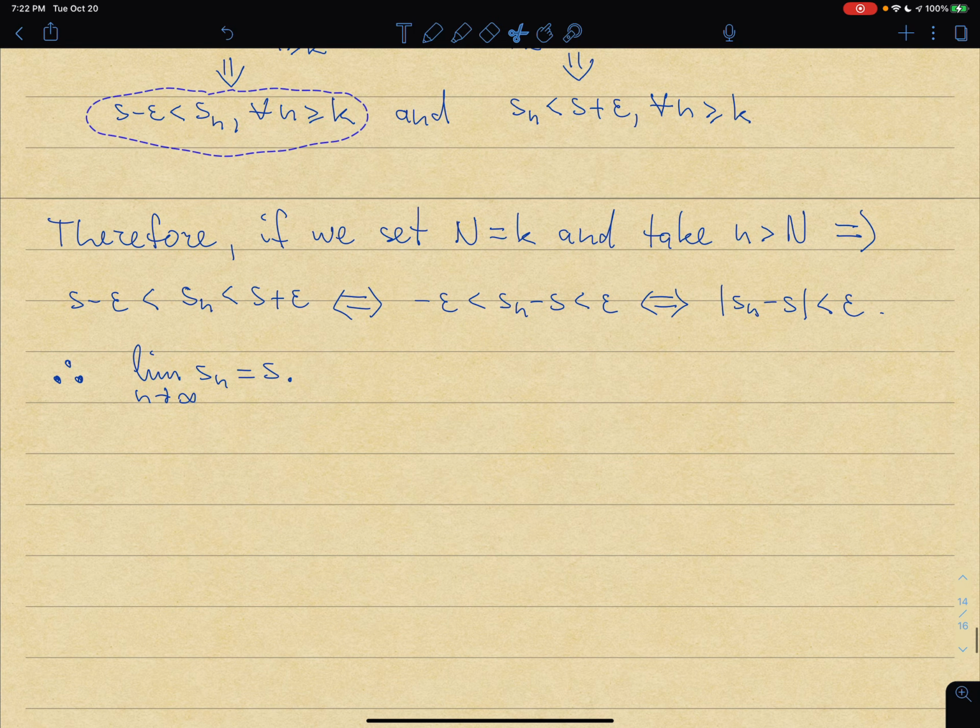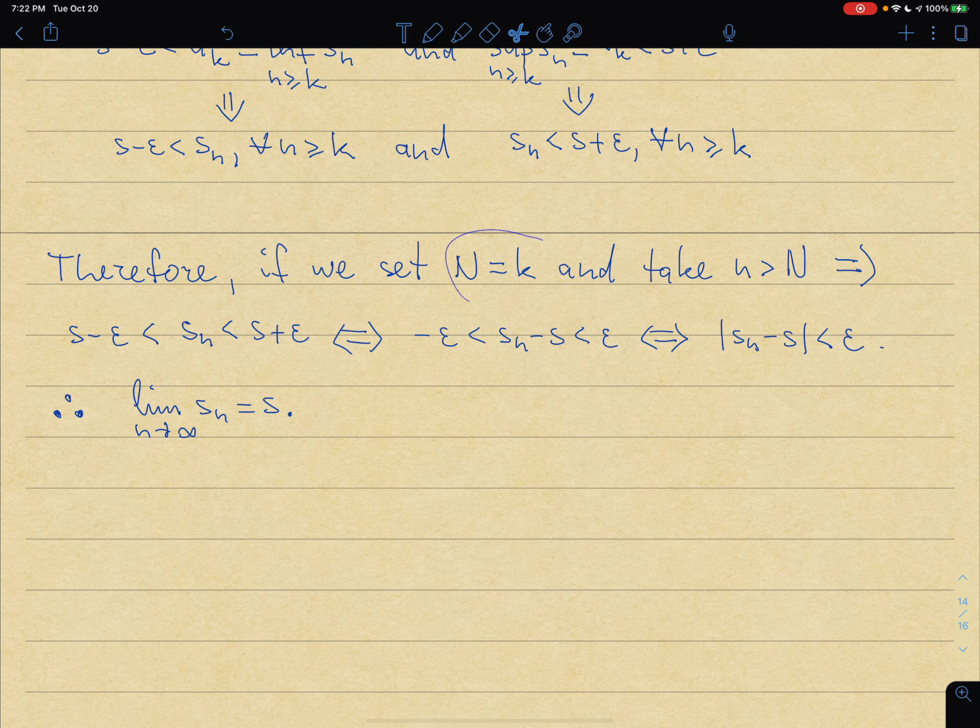And now, as a last step, I'm going to set capital N to be exactly k, and I'm going to take n bigger than this capital N. But n bigger than capital N also means that n is bigger than k. N bigger than k implies that Sn is less than S plus epsilon, and from here it also implies that Sn is bigger than S minus epsilon.